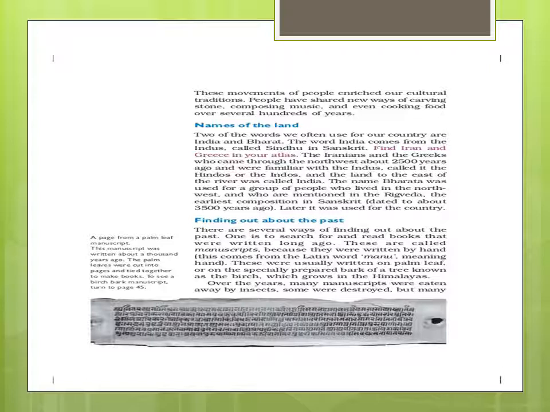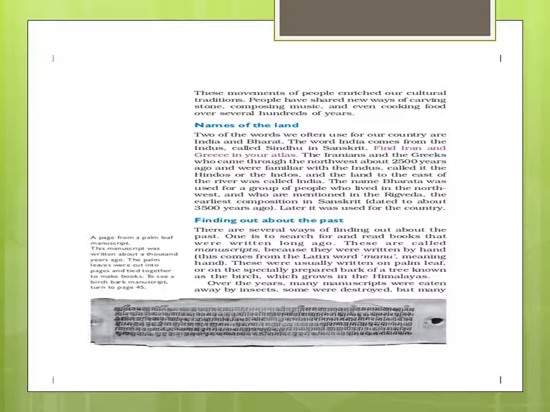Greece is a country. I told you people move from one place to another for the purpose of trade, natural disaster, etc. When people came from Greece and Iran, on the way they came across the river Indus. Iranians and Greeks were familiar with the Indus. They called it Hindos or Indos. Slowly it changed from Hindos and Indos to India. The land to the east of the river was called India. Its name came from the Indus.